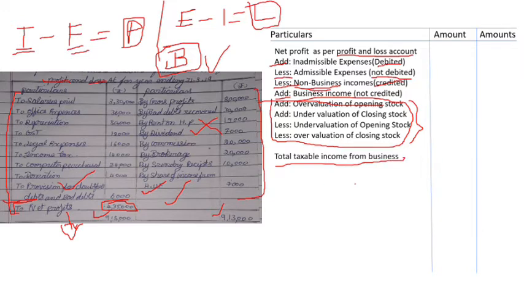So this is what we can tax under the head income from business and profession. Clear? This is the basic understanding. This is not an exact format. I made it simple and just a basic explanation has been given. So it's not an exact format for calculating, but these are the steps. You can follow these steps to arrive at total taxable income from business. Clear?